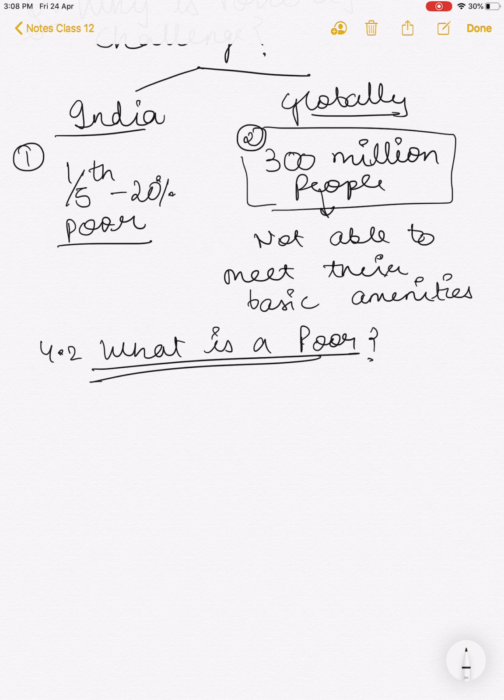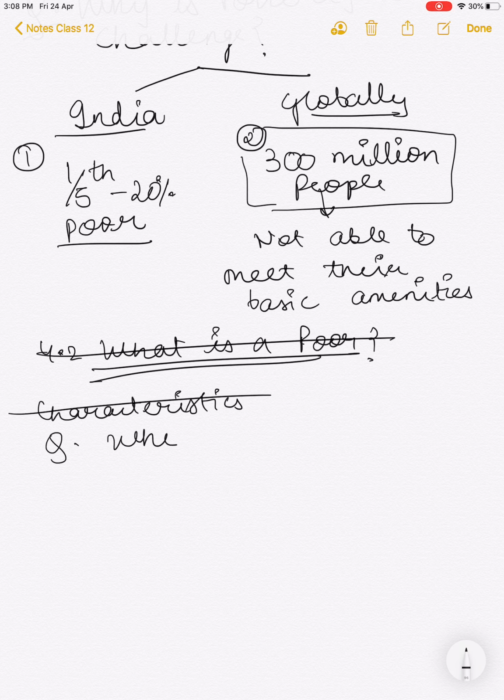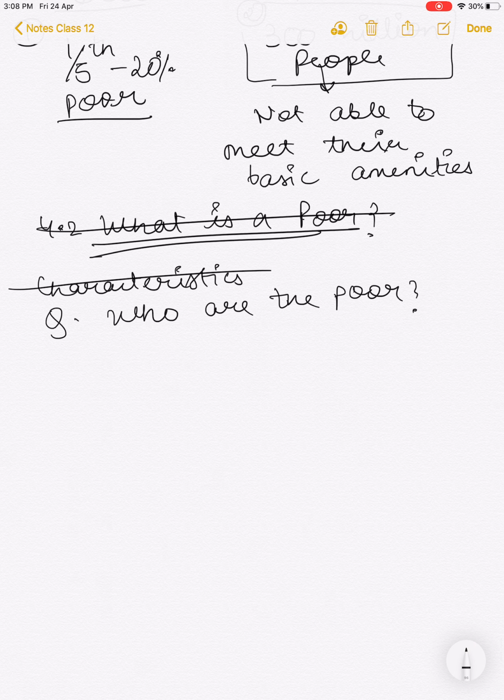In this topic we are only discussing the characteristics of the poor, so be sure that whenever a question comes like, who are the poor, you mention them. Only characteristics will be discussed in this topic, and we have here 8 points.